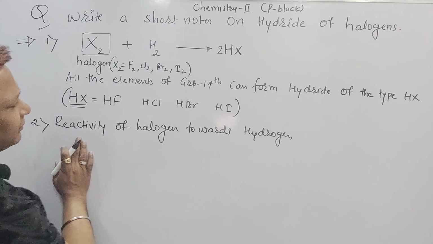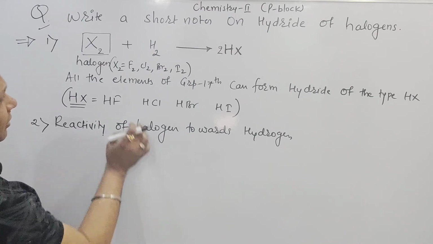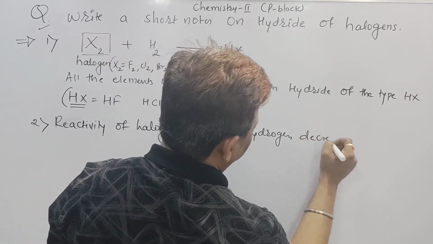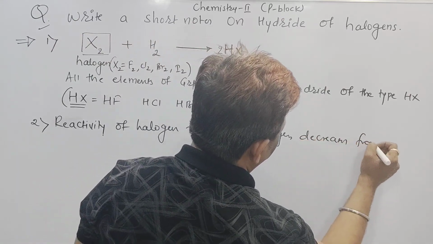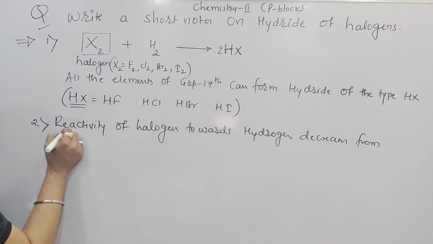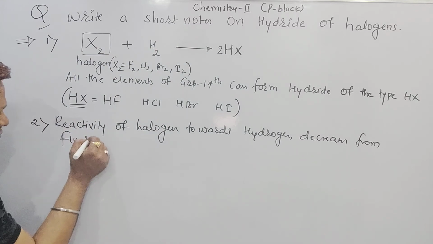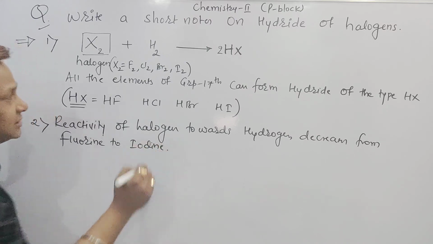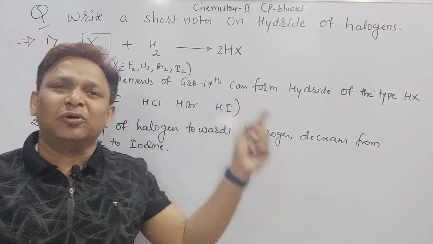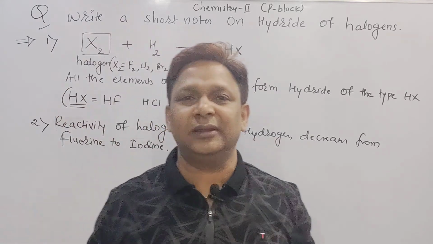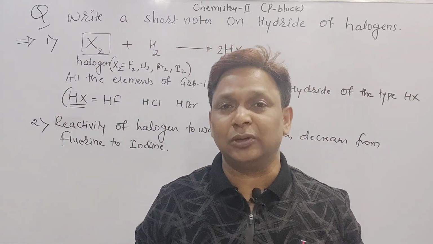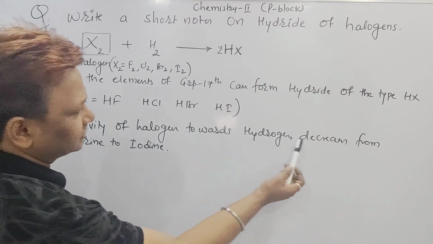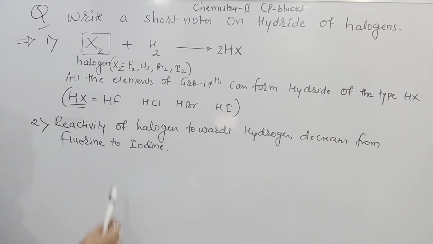So point number 2, what we can say: the reactivity of these halogens towards hydrogen decreases from fluorine to iodine. Fluorine is more reactive towards hydrogen than iodine.